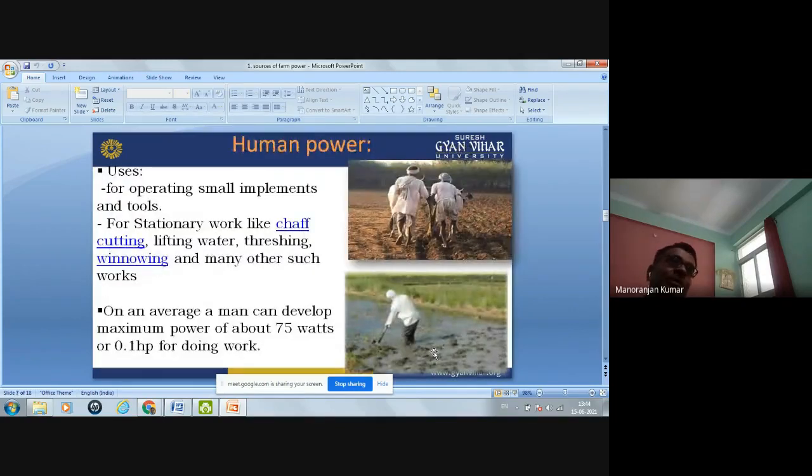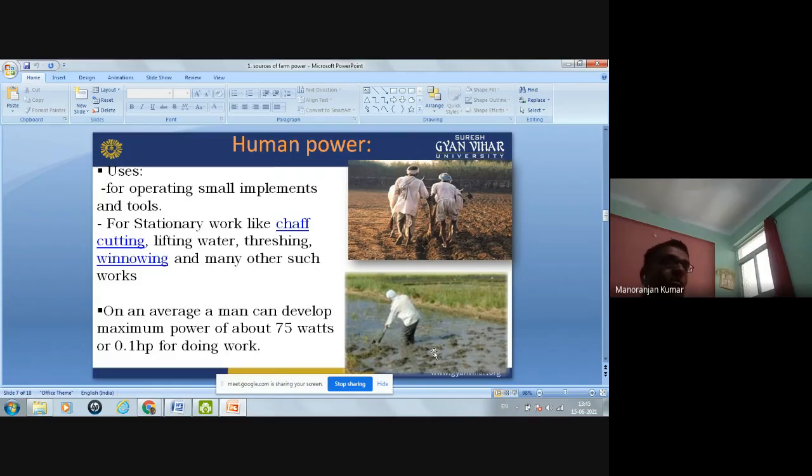The first one is human power. In the picture you can see some farm activity being done by humans. In the first picture the human is plowing, and in the second picture some fertilizing activity is being done. Human power is used for operating small implements and tools, and for stationary work like chaff cutting, lifting water from the well, threshing the grain, winnowing, and many other such works.